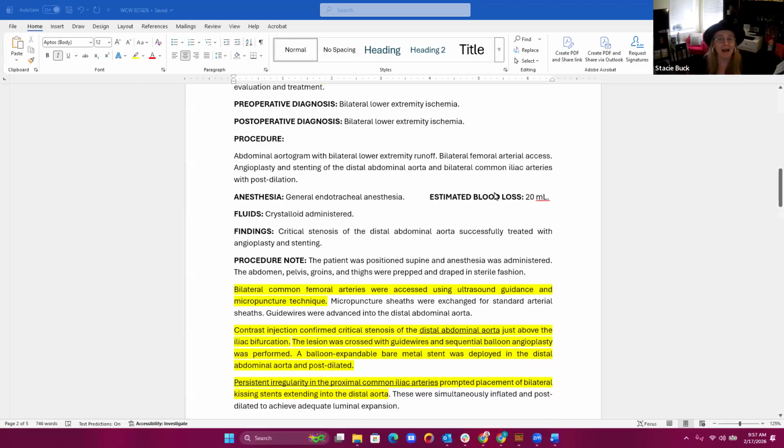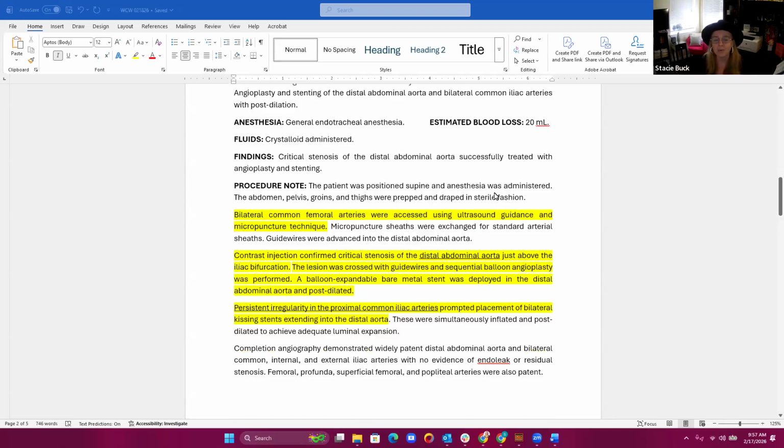Now, even if we had the correct history, and let's say there was no prior exam that had diagnosed the patient, let's say it said angiogram with possible intervention. Even when we come into this report and we look at it, the only findings we see documented are critical stenosis of the distal abdominal aorta. We don't see any other diagnostic findings for anything.